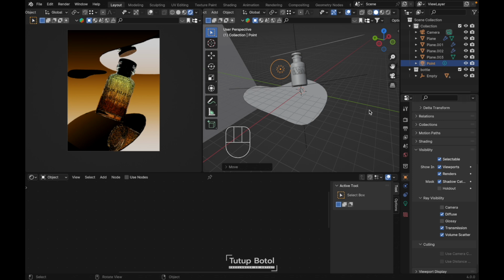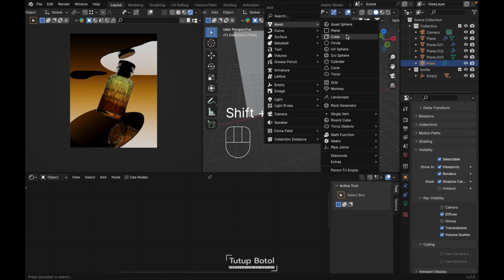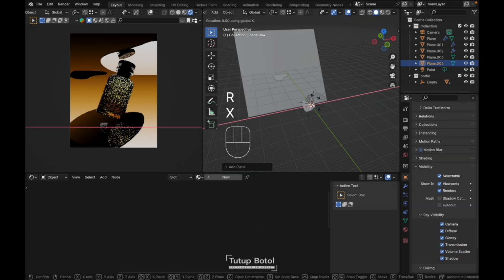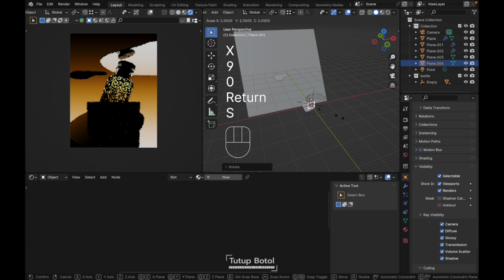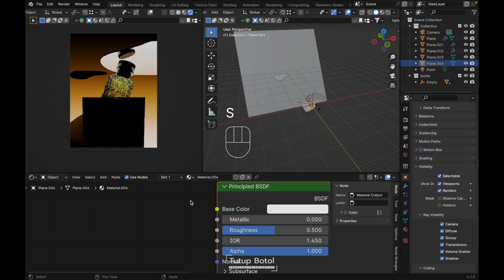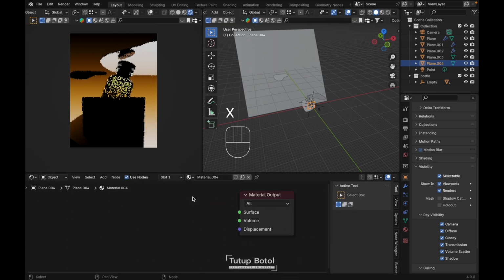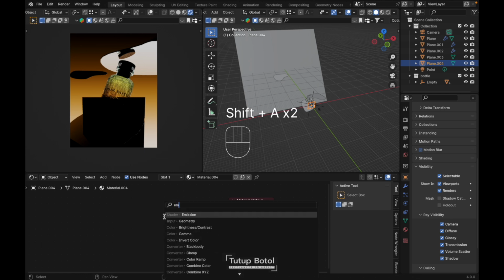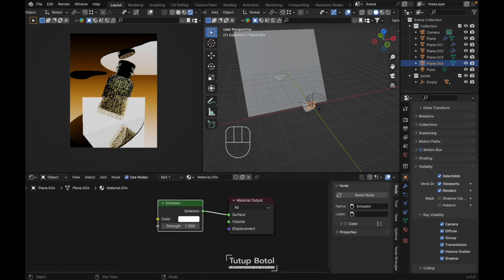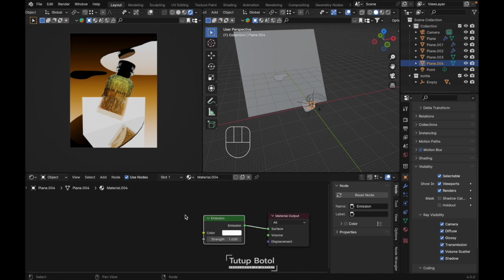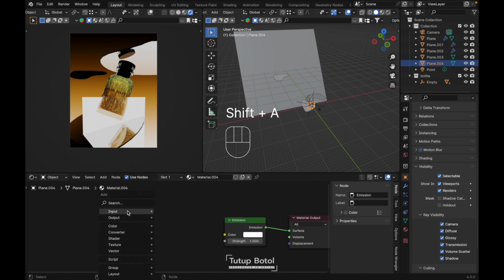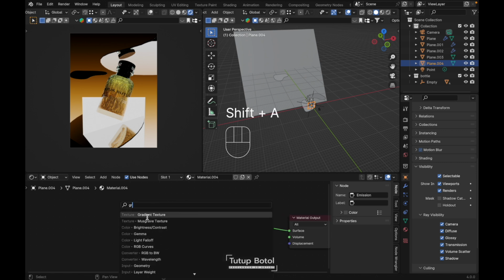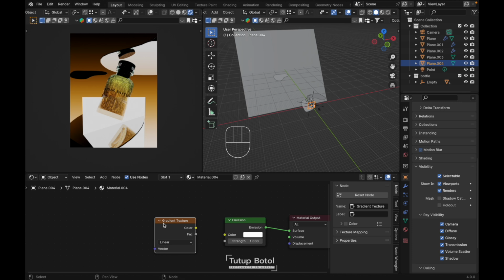It's like this. Press Shift A again, mesh, add a plane, RX 90 degree. Let's scale it just a little bit. Let's add a new material, delete your principled BSDF. Press Shift A, search for emission. Just connect this emission to the material output, and we need a gradient texture. Press Ctrl T.